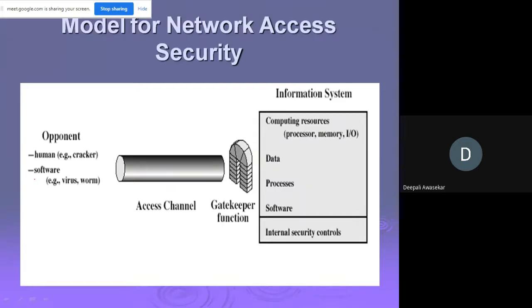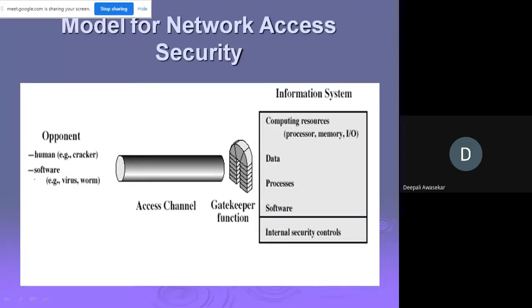Now, when we are talking about network security models, we have seen that we have to have the security-related algorithm and the key, and only then can you pass on the message. But there are other security-related situations of interest that do not neatly fit in this model. A general model for these other situations is illustrated in the same figure which you are seeing on the screen, which reflects a concern for protecting an information system from unwanted access.